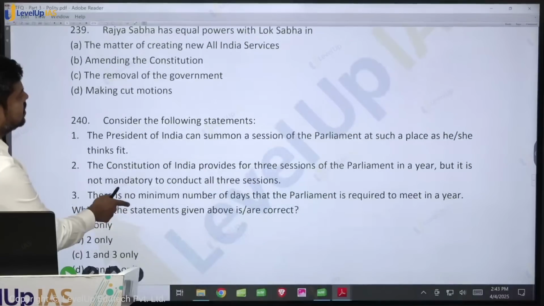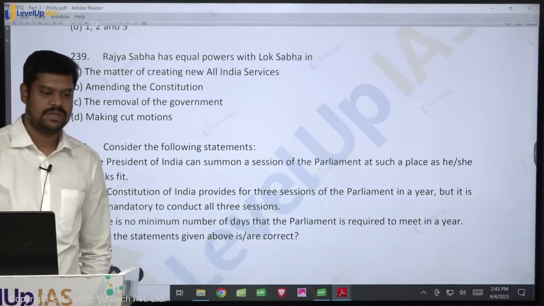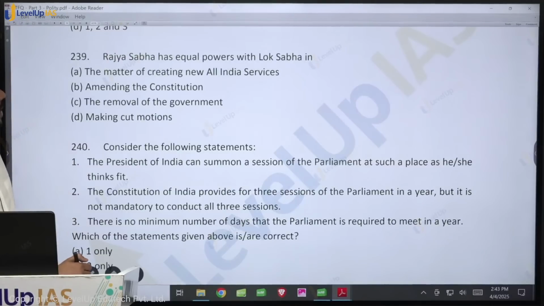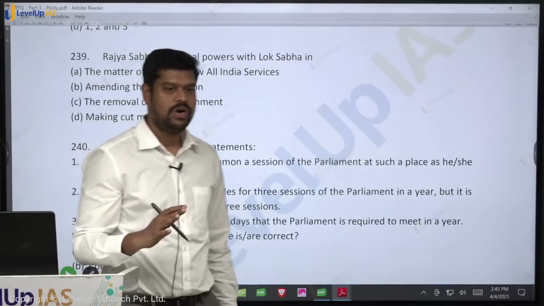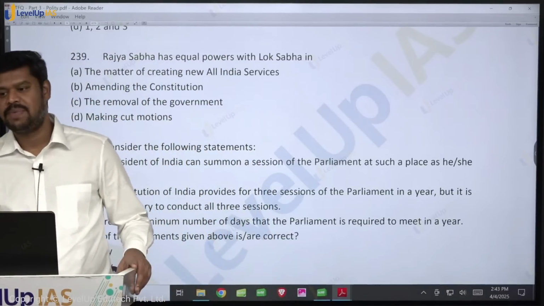The Rajya Sabha has equal powers with Lok Sabha. In what matters do they have equal powers? The matter of creating a new All India service. Do they have equal powers? So who has the authority to create a new All India service? Very good. It is not the Rajya Sabha, it is the Parliament.